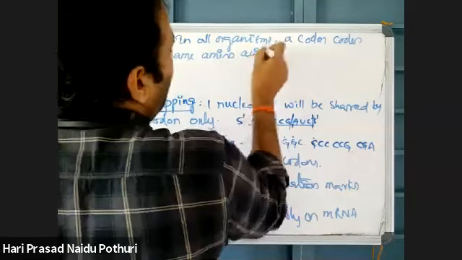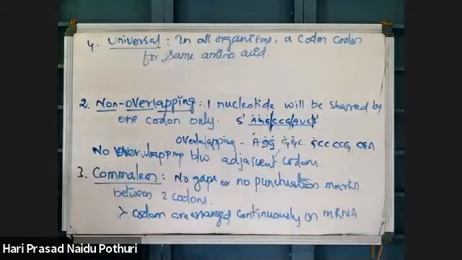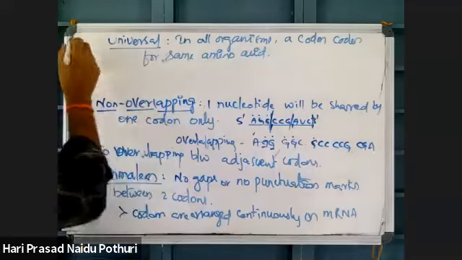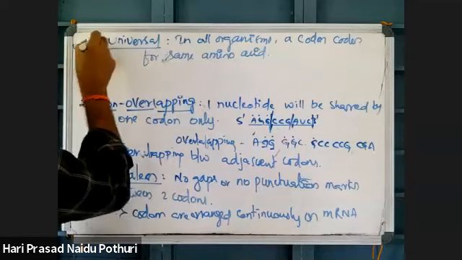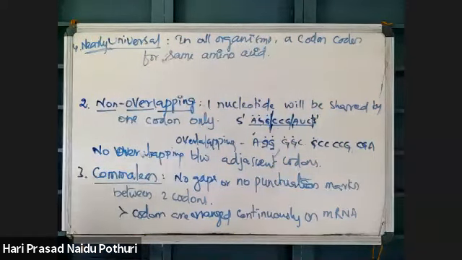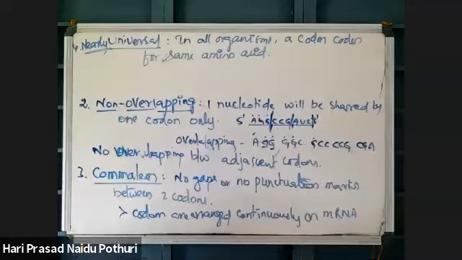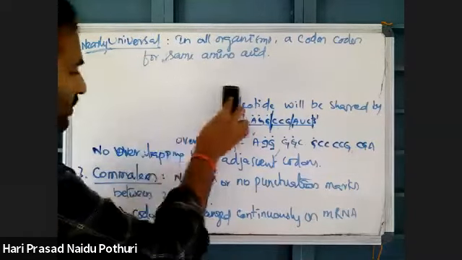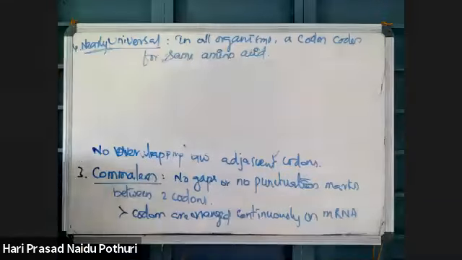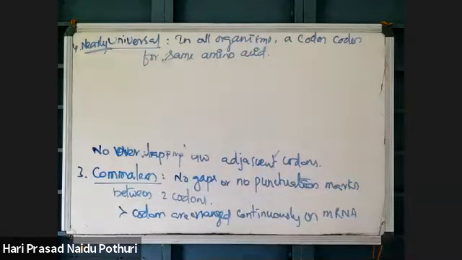But some differences are there, so this is said to be nearly universal. Genetic code is said to be nearly universal because some exceptions are there. That means in almost all organisms, a codon will code for the same amino acid.